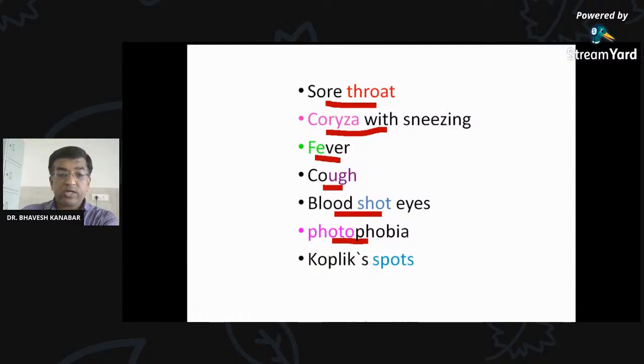Write down in the chat box while we are discussing further symptoms. Koplik spots. The pathognomonic sign is Koplik spots. So again I repeat, in the prodromal stage: sore throat, coryza with sneezing, fever, cough, red eye, photophobia, and Koplik spots. They are the clinical features. What is photophobia? You have to answer in the chat box.